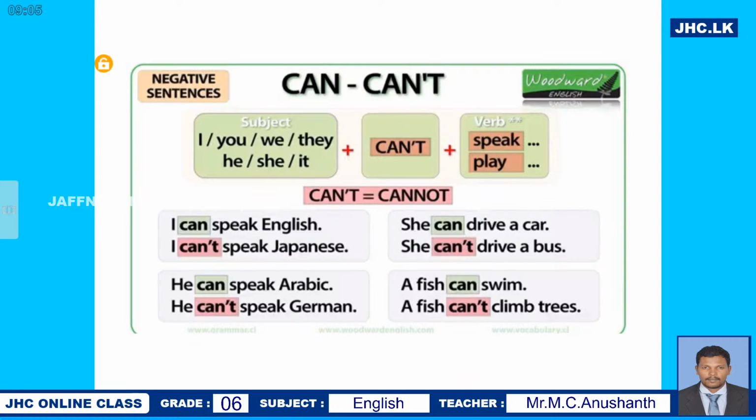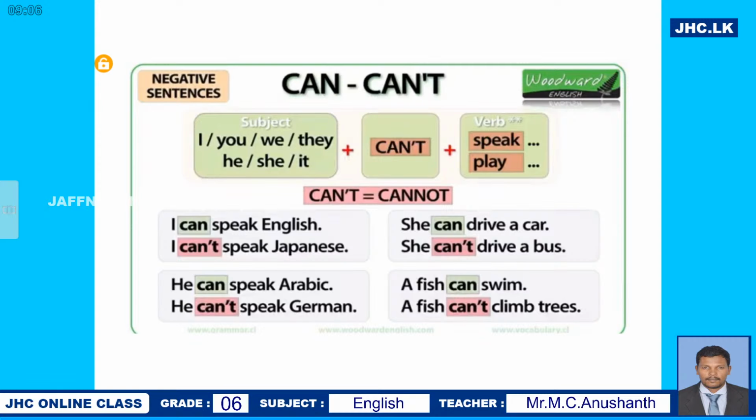I can speak English. I can't speak Japanese. He can speak Arabic. He can't speak German. She can drive a car. She can't drive a bus. A fish can swim. A fish can't climb trees. A fish can't because it doesn't have the ability to climb trees. So when it has the ability, a fish can swim. When it doesn't have the ability, you say a fish can't climb trees.